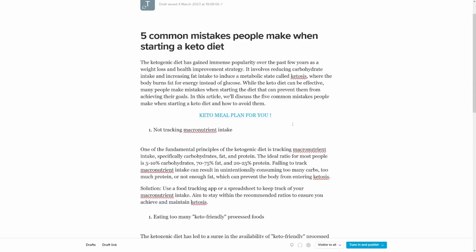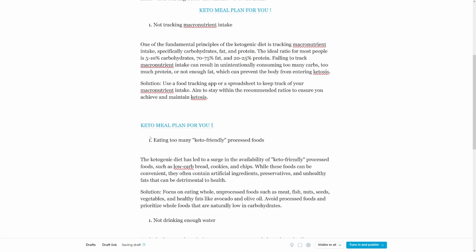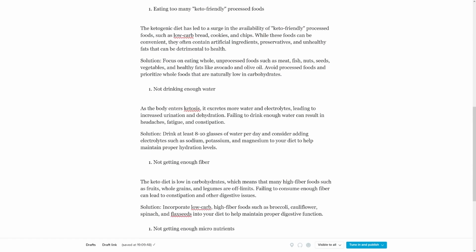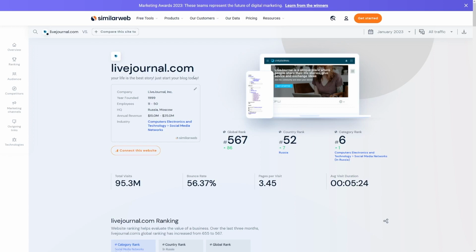Of course, when you're done with this article, I want you to go and I want you to copy this and paste that in between all of these paragraphs. Okay, so paste that, make it visible, paste on a lot of places. And of course, once you're done, click on tune in and publish and click on the publish button. Your article is going to get seen by a lot of people simply because of this.